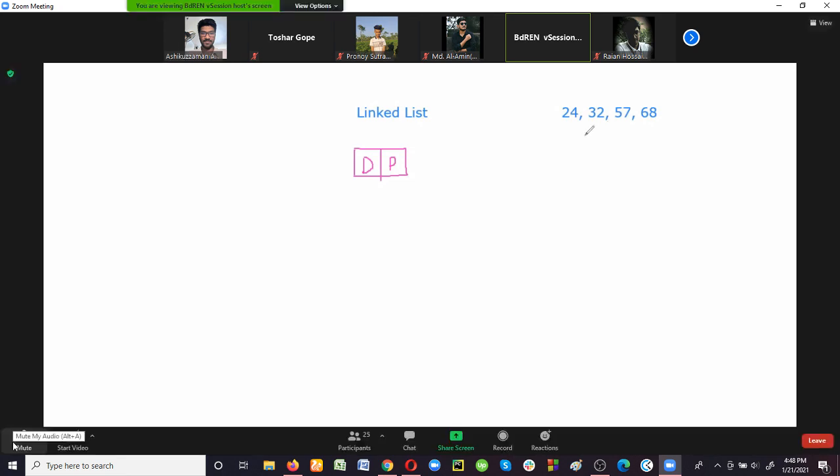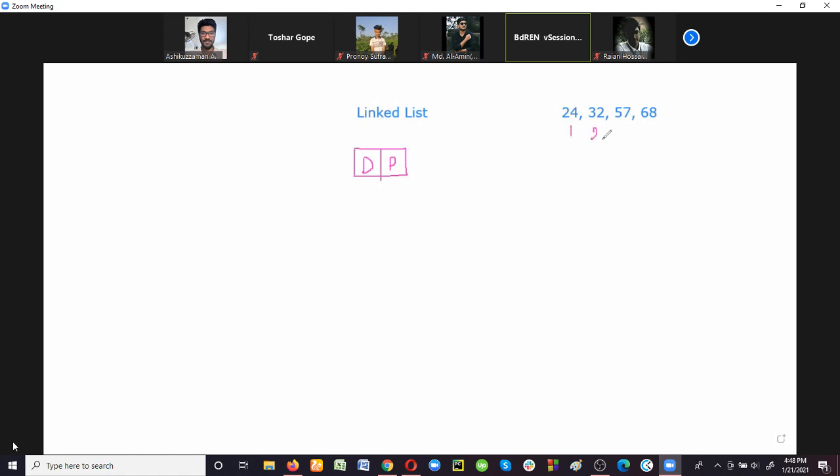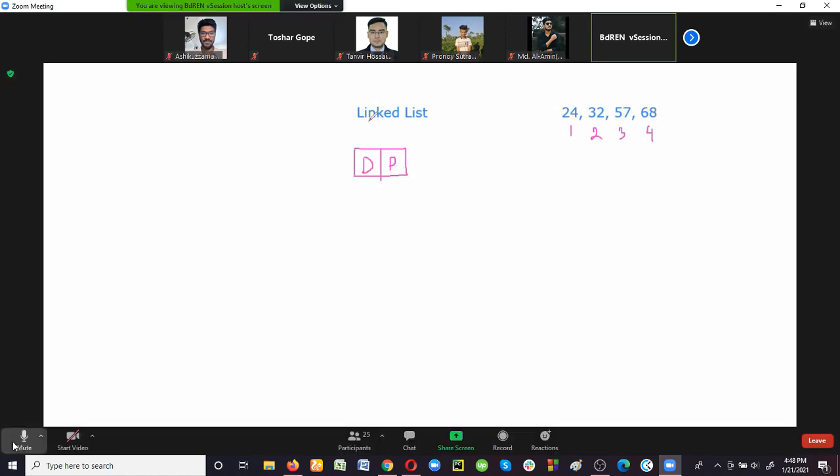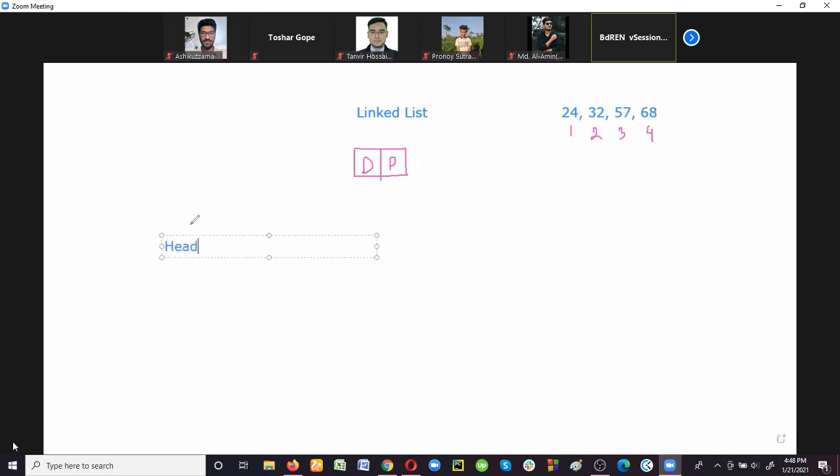There are four data elements, and these are the ordering. These are the sequence of those data elements. So does that mean we have to start with 24? No. In a linked list, we have to use another pointer, which is called head or top. This pointer value will always contain the address of the first data item.